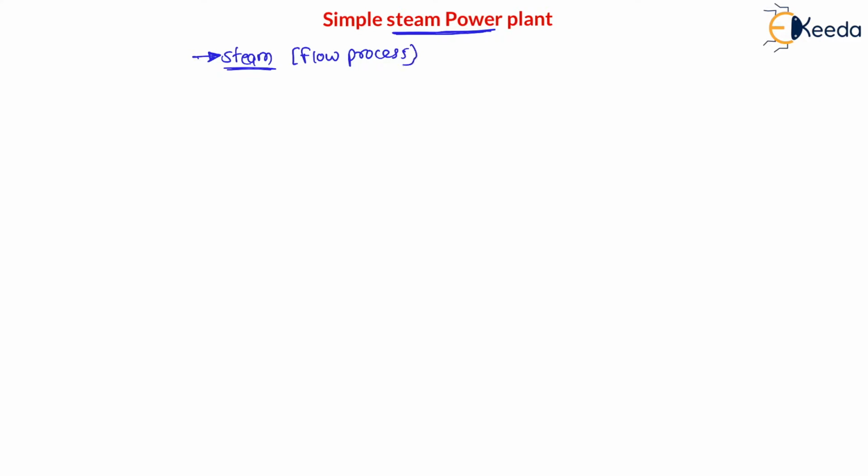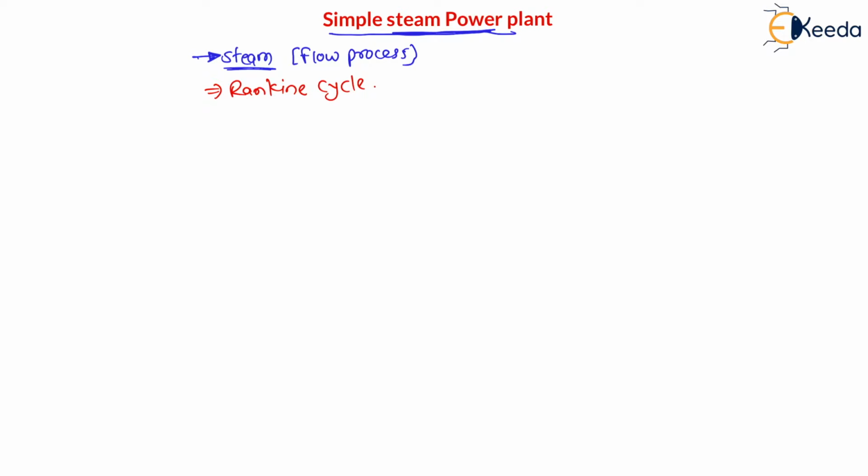And my dear students, whenever power is generated from the steam, the cycle is the Rankine cycle. Therefore the name of this chapter is also Rankine cycle, right?